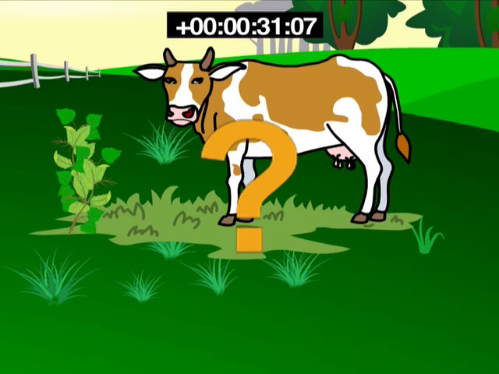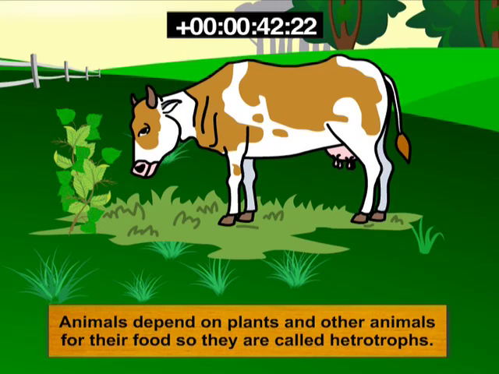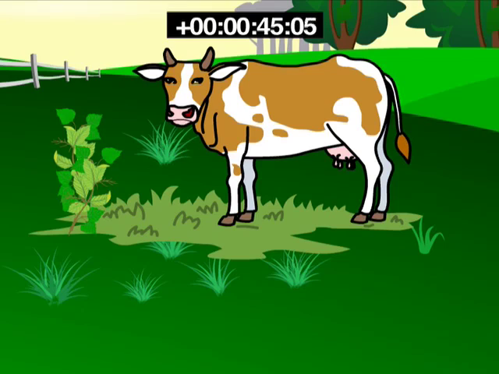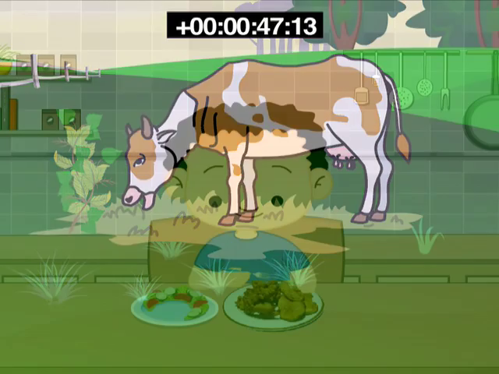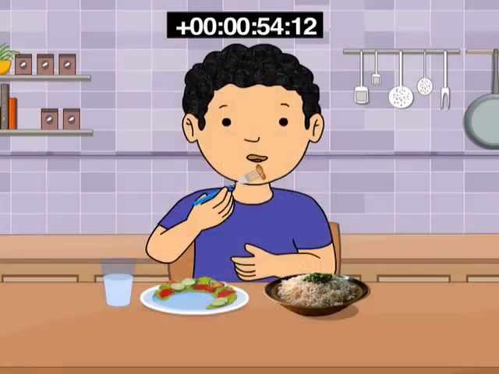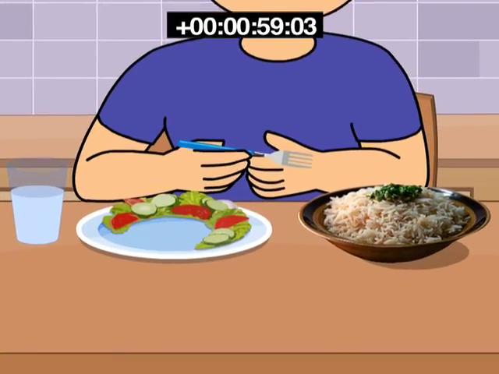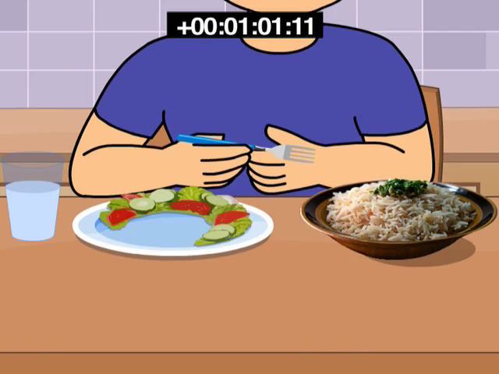What about animals? Can they also make their own food? No. Animals depend on plants and other animals for their food. They are called heterotrophs. Animals digest and assimilate food for their growth. Is our body the same as it was, say, 5 years ago? No, it has grown. What made it grow? It's food. Food provides living things the energy needed for their body growth.